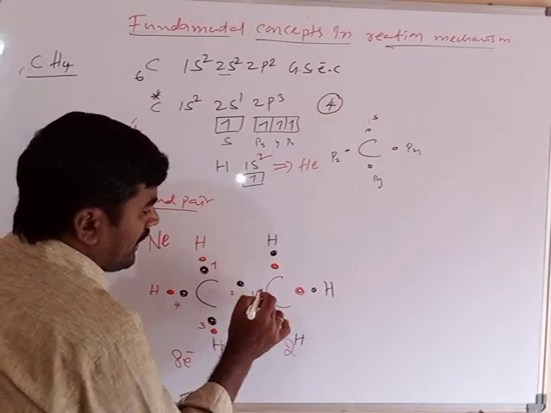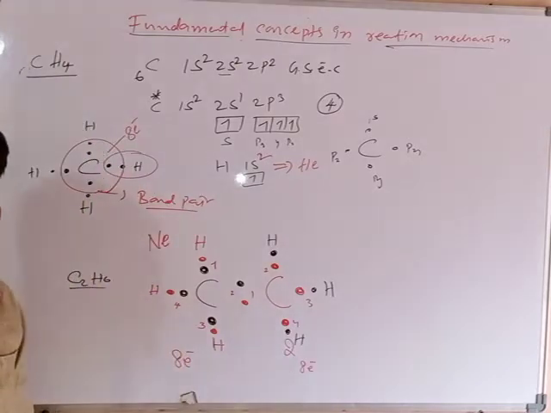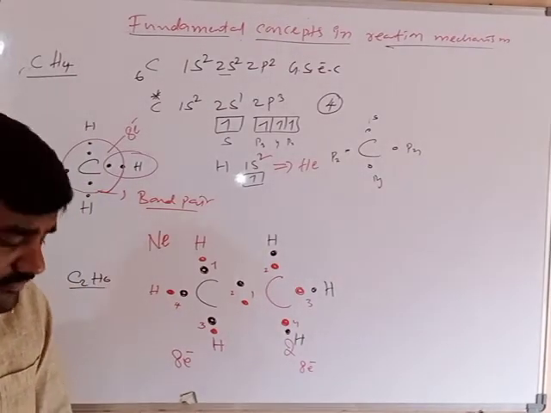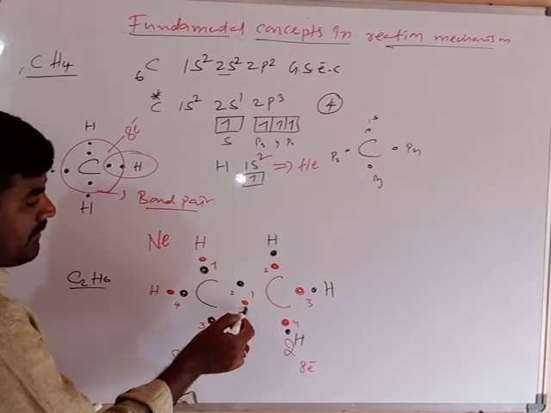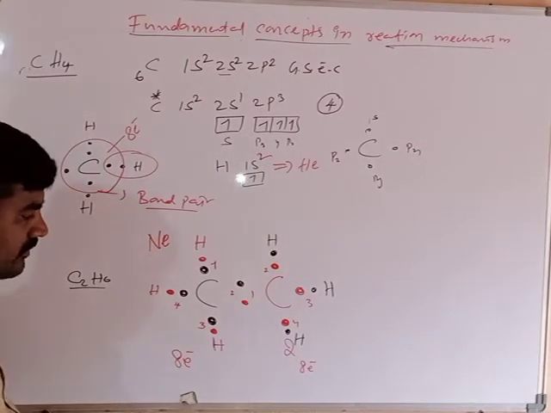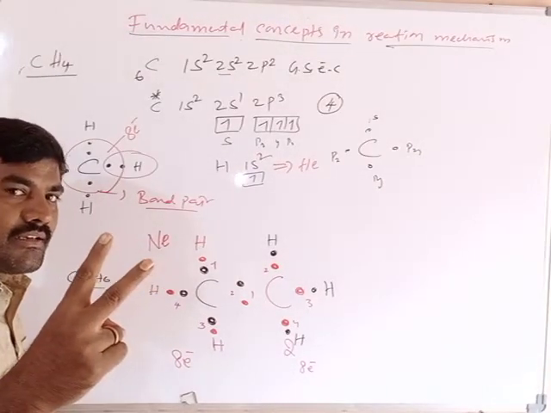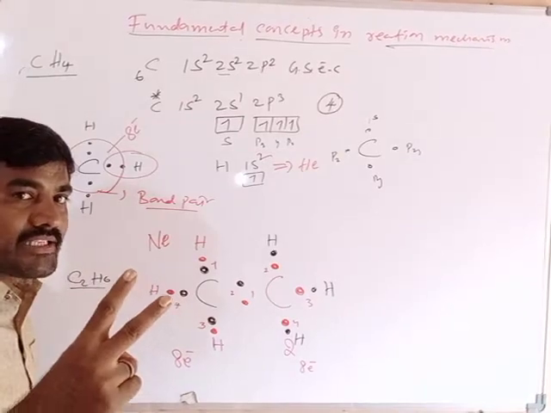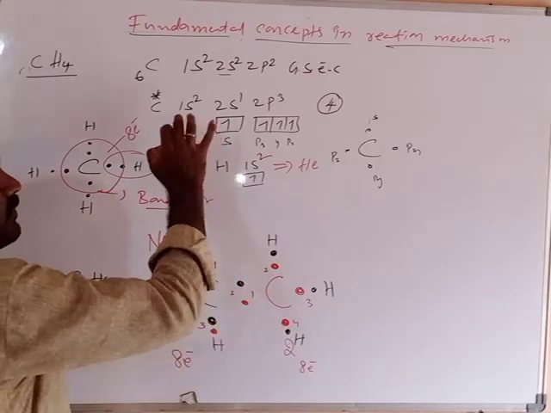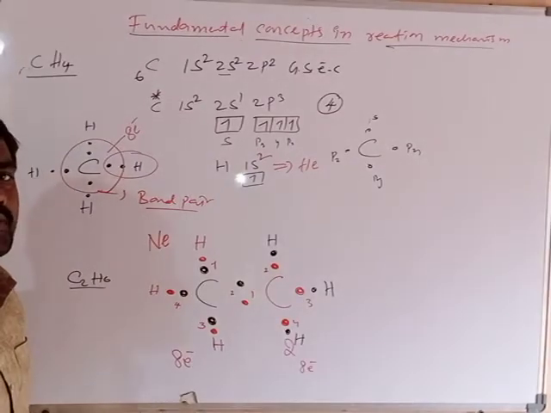What about the second carbon? 1, 2, 3, 4. 8 electrons are there. So the octet of this carbon also is completed. Clear? When these bond pairs belong to the carbon atom, there are 8 electrons in the outermost orbit. When the bond pairs belong to a hydrogen atom, how many electrons does it contain? 2 electrons, which means it reaches the nearest inert gas configuration, that is helium. What about carbon? It contains 8 electrons and already 2 electrons are there in the first orbit. Total 10 electrons, so it reaches the nearest inert gas configuration, that is neon.